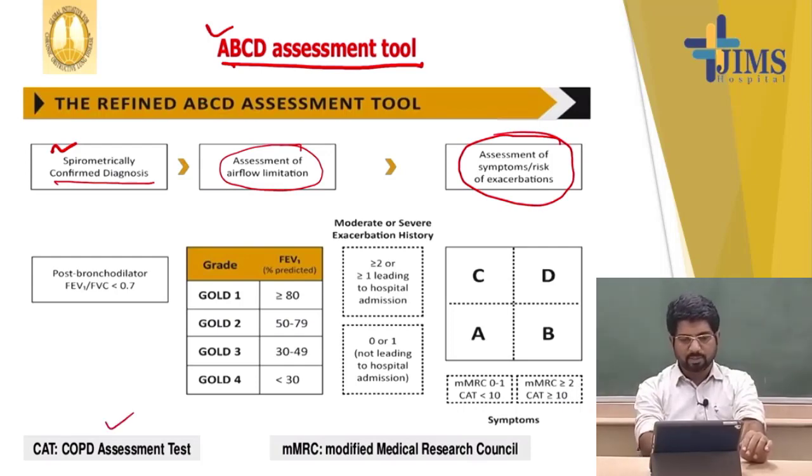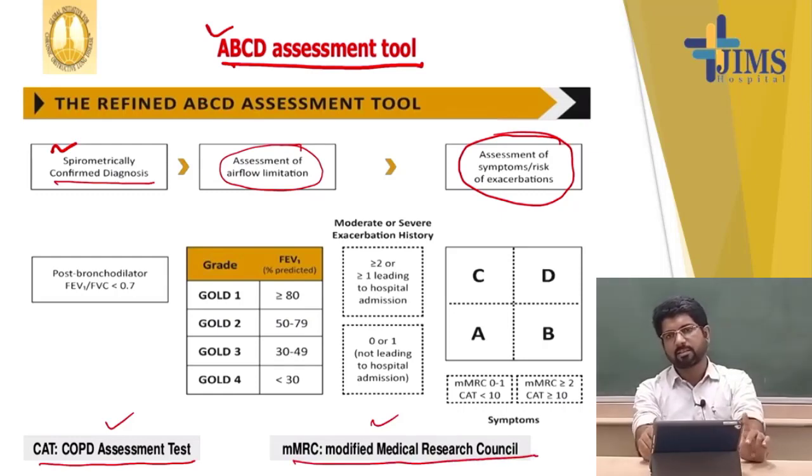So we have the COPD Assessment Test. It is a subjective test, and the patient is given a questionnaire, and every question has some marks, and an increase in the marks increases the chance of exacerbation. And the modified Medical Research Council, the mMRC scale, is the scale of dyspnea. So we divide the patients according to A, B, C and D.